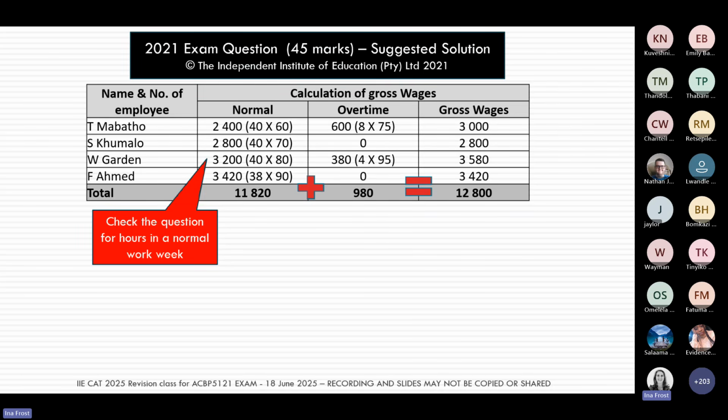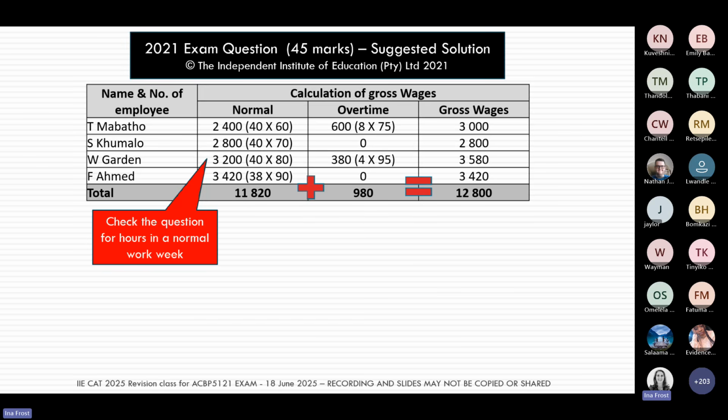And so in your question, the first thing you must look for in a wages question is how long a normal work week is. Somewhere in the question, we have to tell you that the normal work week is so many hours. In this particular past paper question, the normal work week was 40 hours.